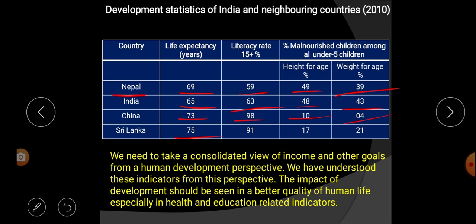The impact of development should be seen in better quality of human life, especially in health and education related indicators. That means if you want to develop human life, then we have to take care of what? Health and education, because health and education give the chance to develop more.